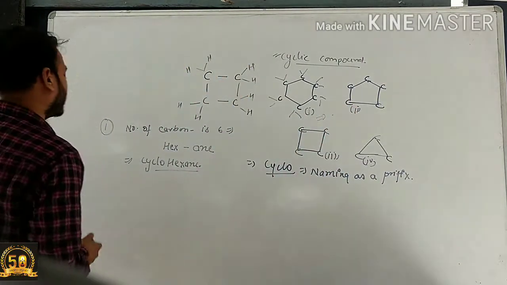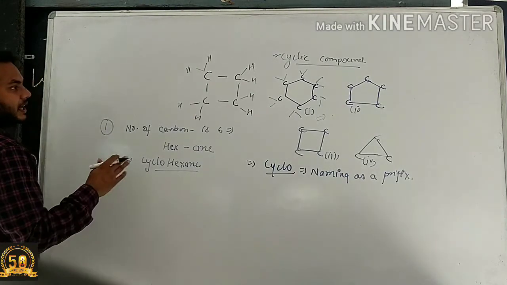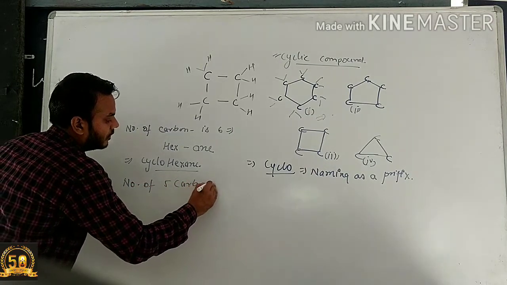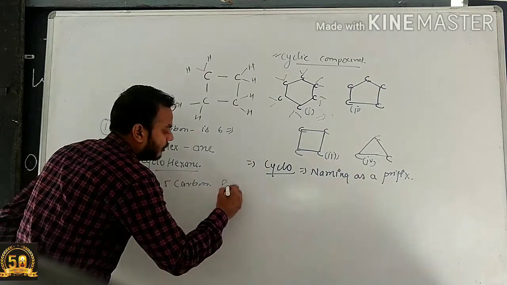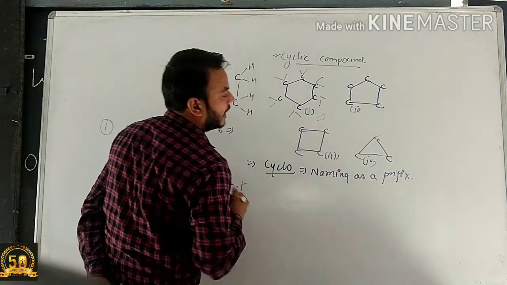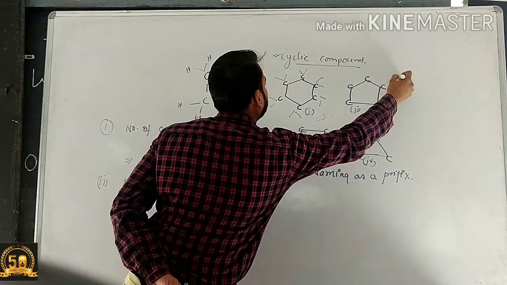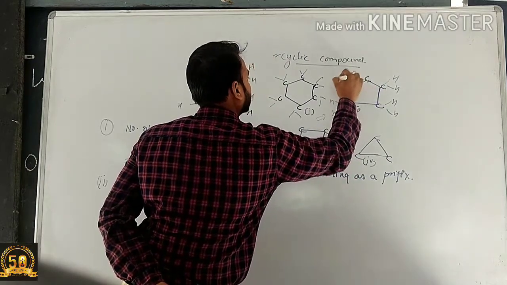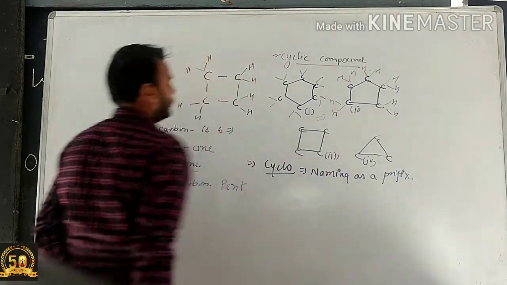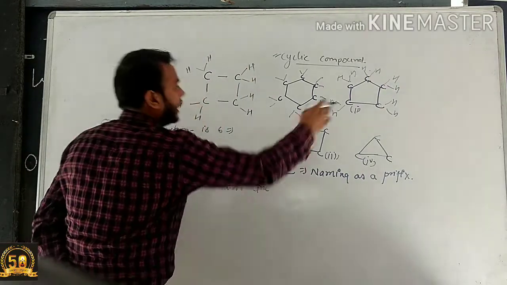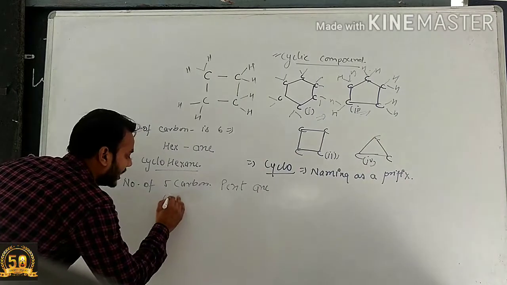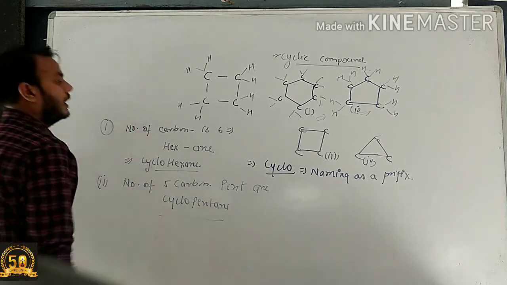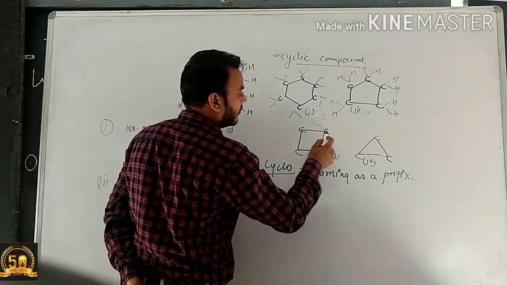Alright, if we're talking about the second example, there are 5 carbons. For 5 carbons we use pent. All the carbon valences are satisfied by single bonds, so we use ane, but here is a ring compound, so we use cyclo as a prefix. The name is cyclopentane.